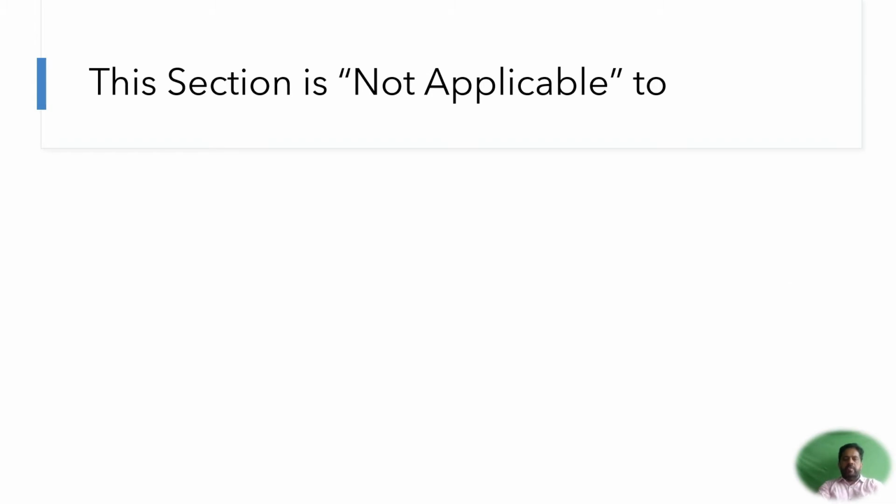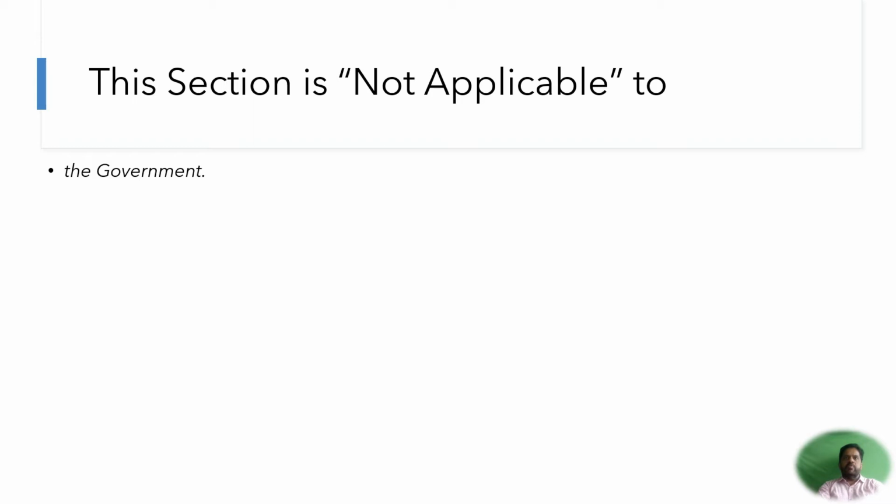However, this section is not applicable on the following types of transactions by the following persons withdrawing the money. Take for example the government. So this section is not applicable to the government. Now when we talk of the government over here, we cover the central government, state government, then the various departments of the government. Take for example Ministry of Defense, Ministry of Human Resource, Ministry of External Affairs. So when these people withdraw the money from the bank, then this is not covered under section 194N.